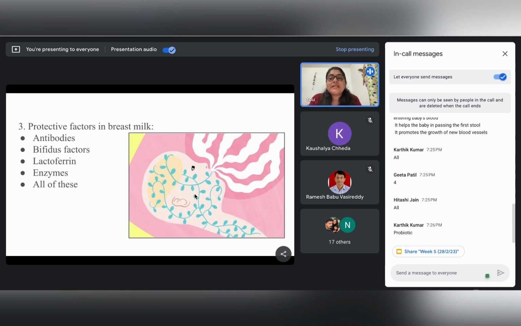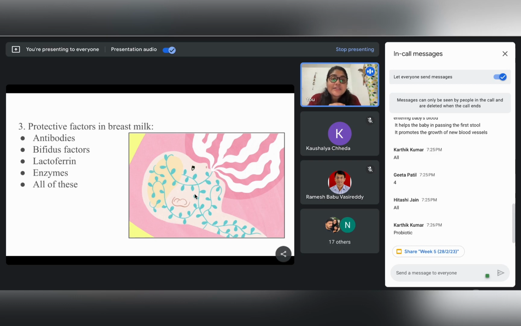Okay, so third is lactoferrin. Lactoferrin is an iron containing protein. This is also present in the breast milk, and it also gives protection to the GI system in the child. As we know, a newborn child is very much predisposed to stomach problems and intestinal problems, right? So bifidus factors, lactoferrin, all these help in giving protection to the child so that they don't develop gastrointestinal problems very easily.